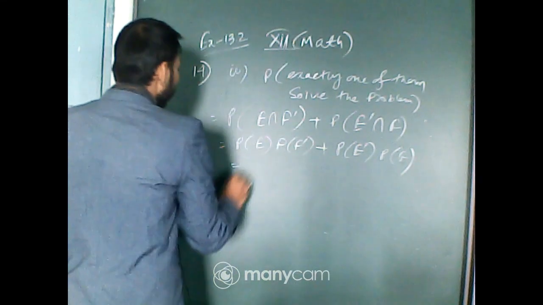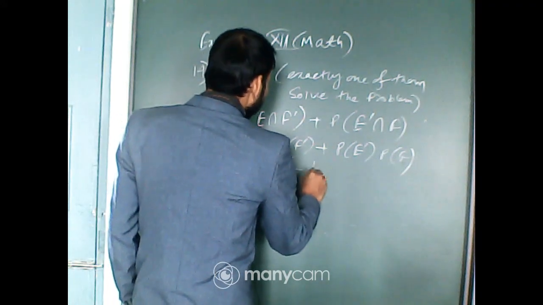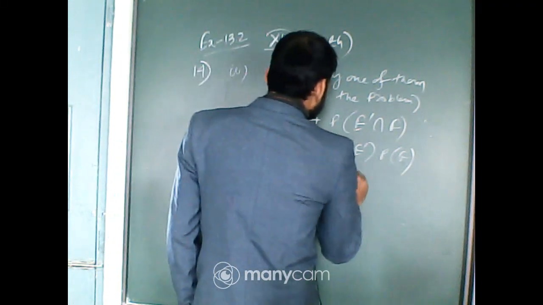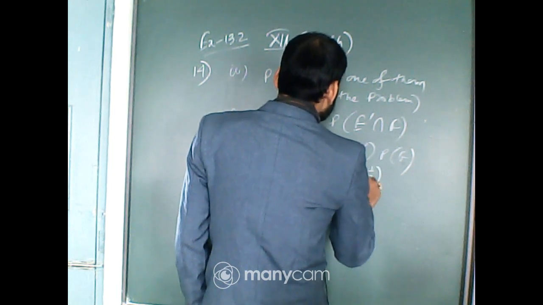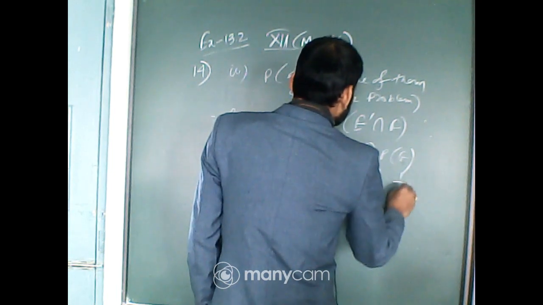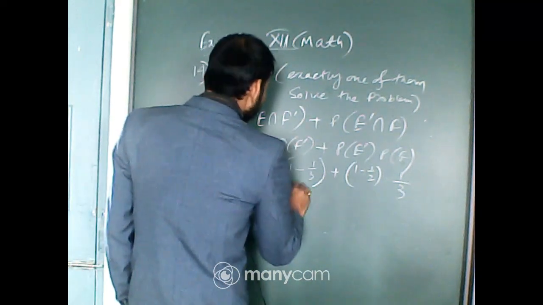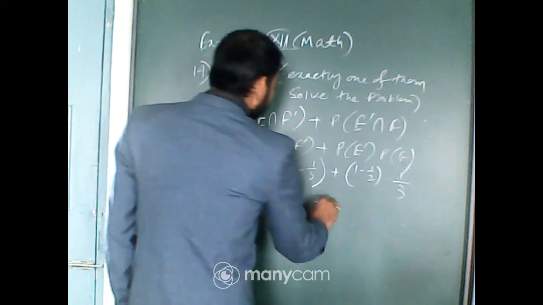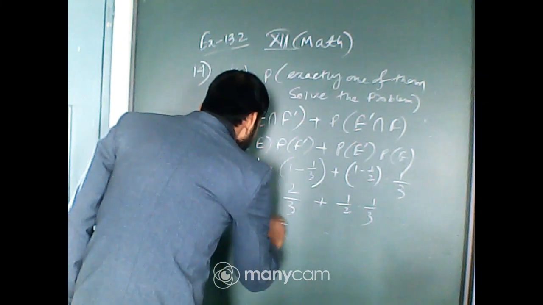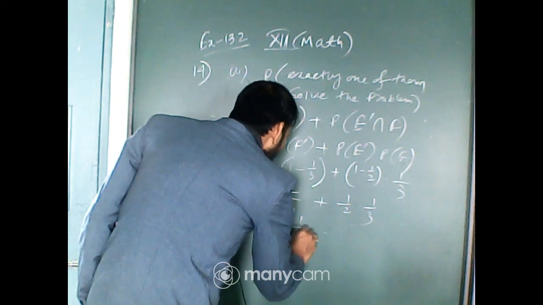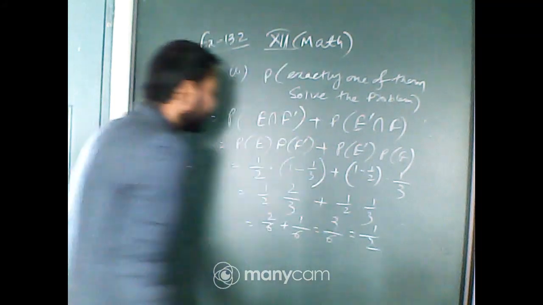That means it will be 1 by 2 into 1 minus 1 by 3 plus 1 minus 1 by 2 into 1 by 3. So 1 by 2 into 2 by 3 plus 1 by 2 into 1 by 3. That means 2 by 6 plus 1 by 6. So 3 by 6. That means 1 by 2.